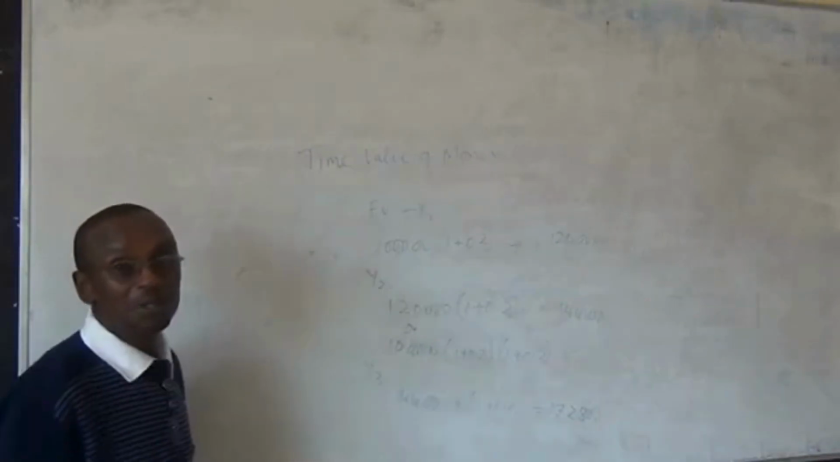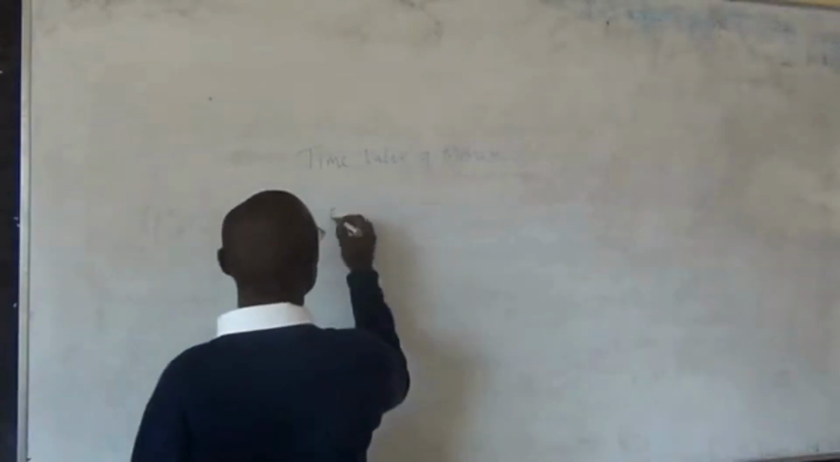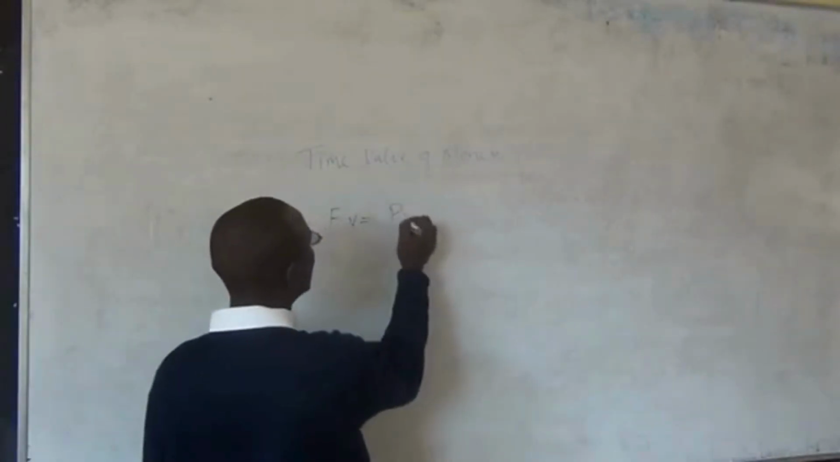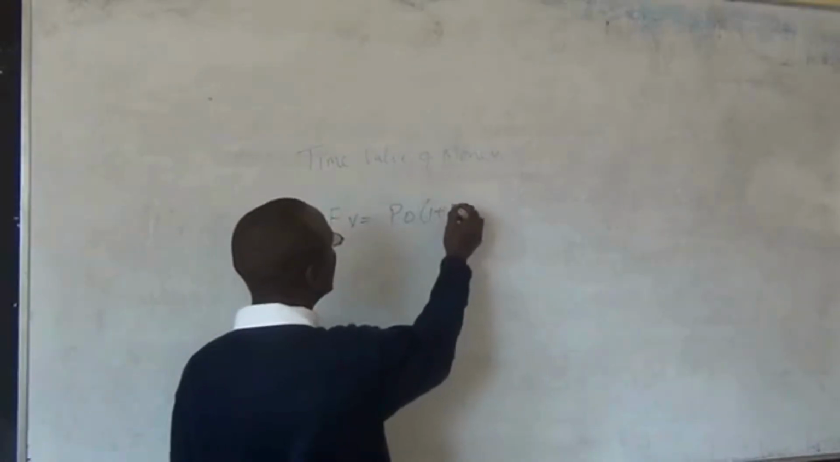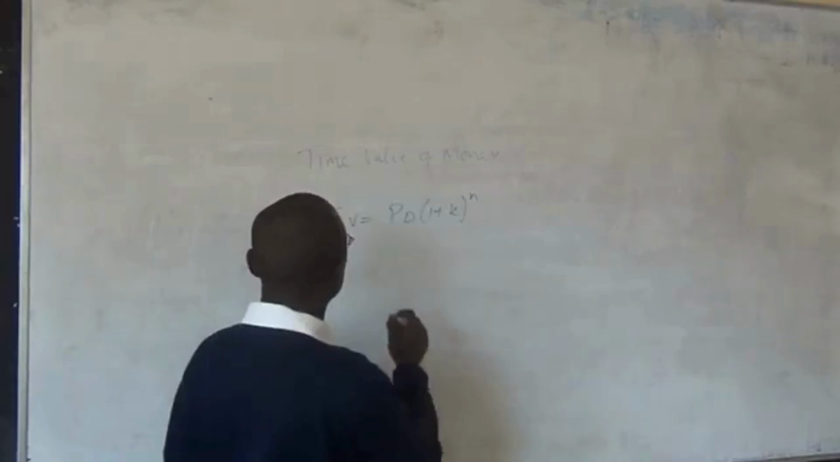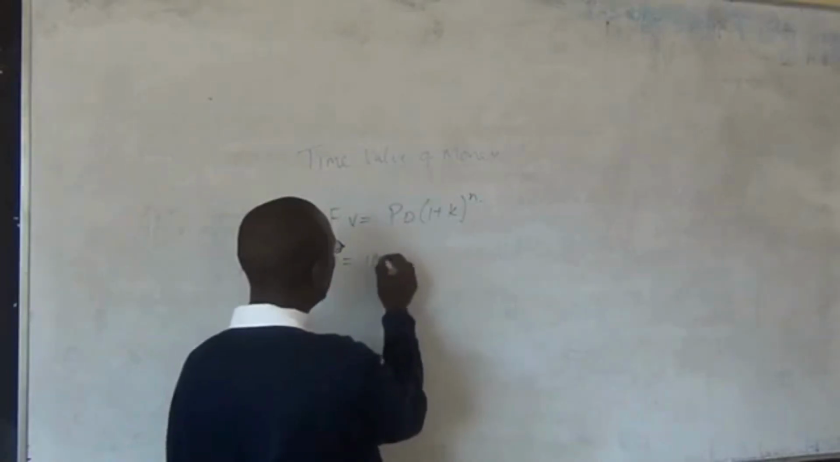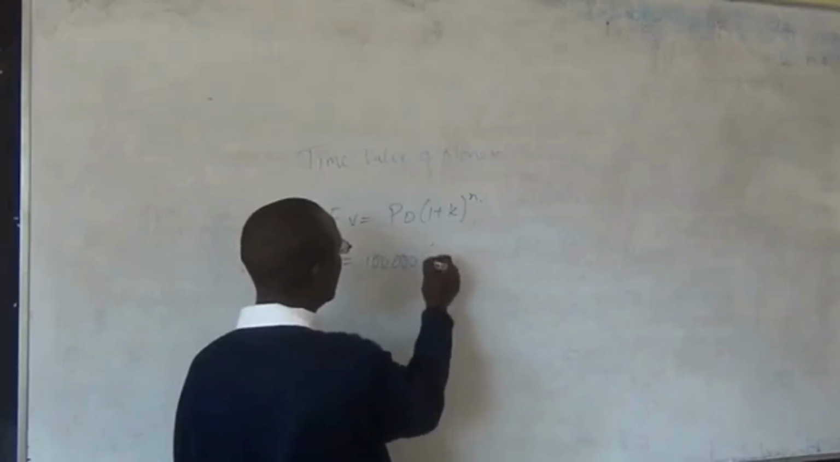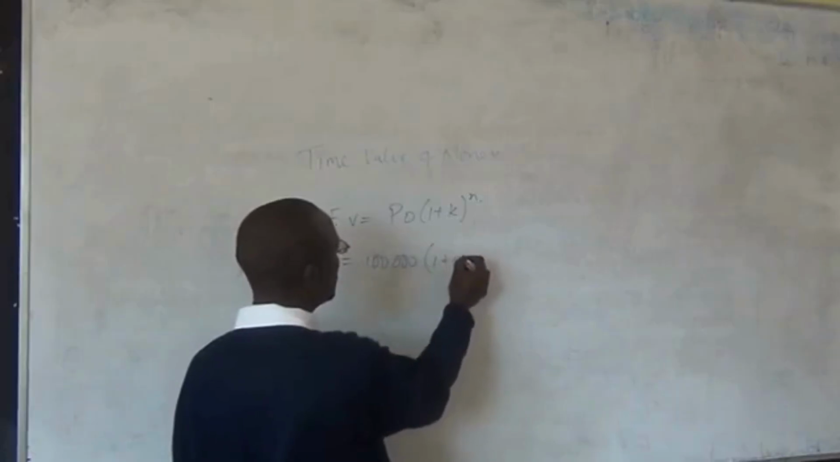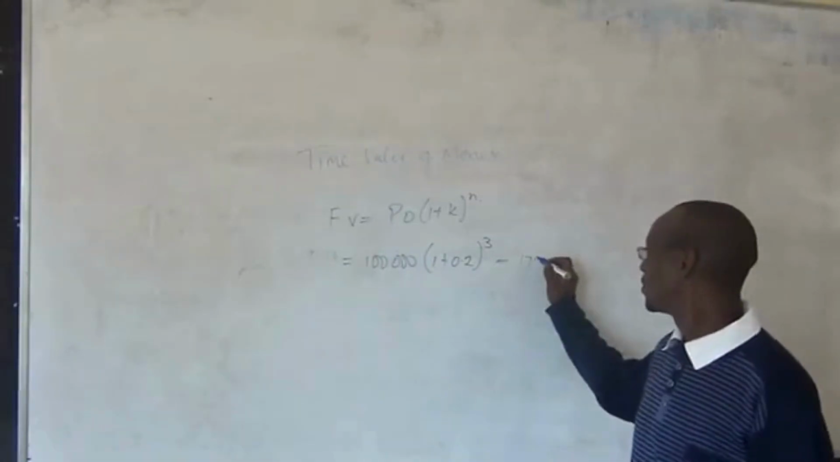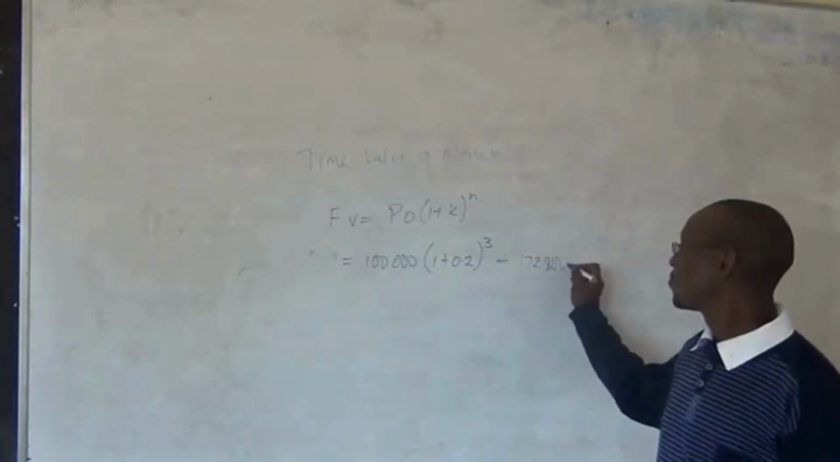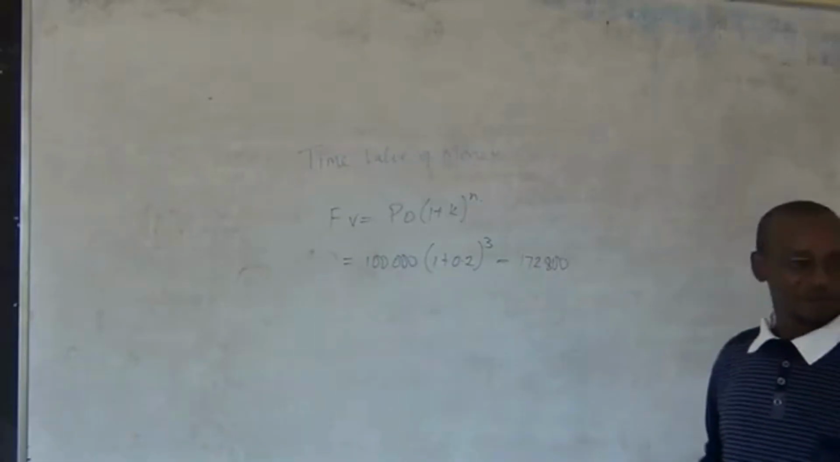Then, suppose you use our formula, this formula, (1 plus k) power n. This will be 100,000 times (1 plus 0.2) power 3. You get what? It is the same. Alternatively, you can use the tables.